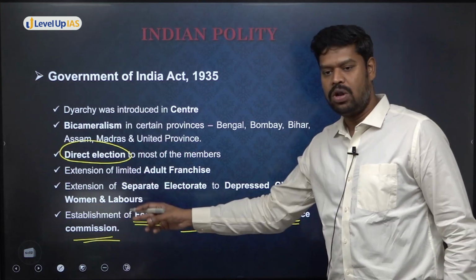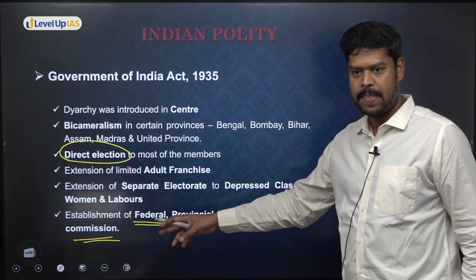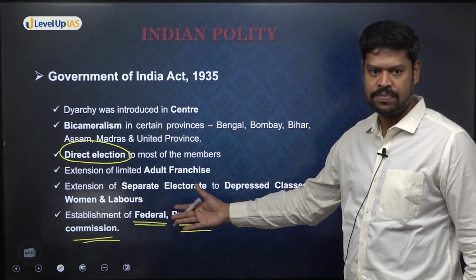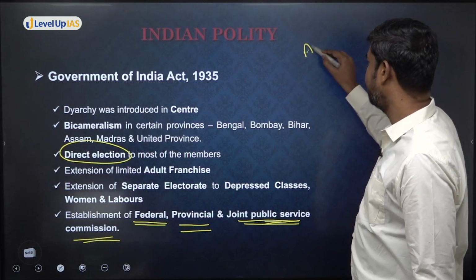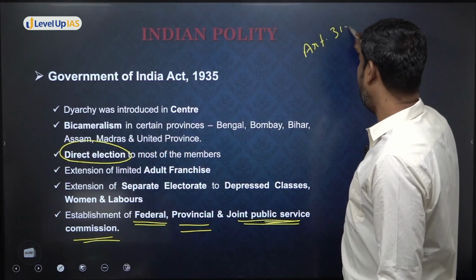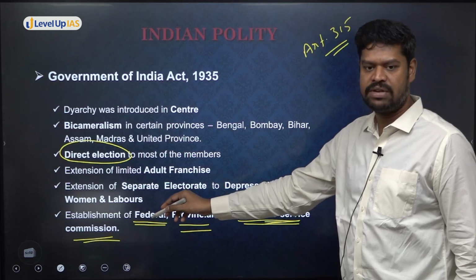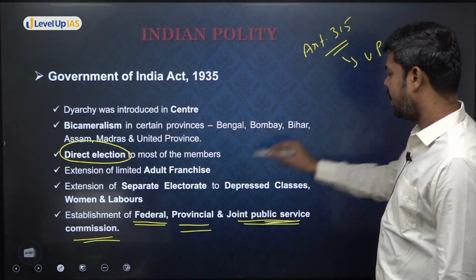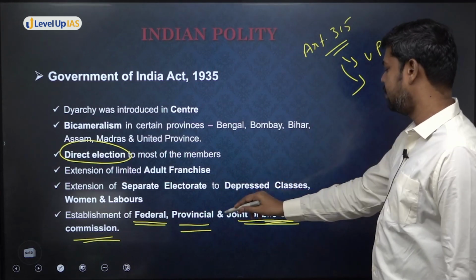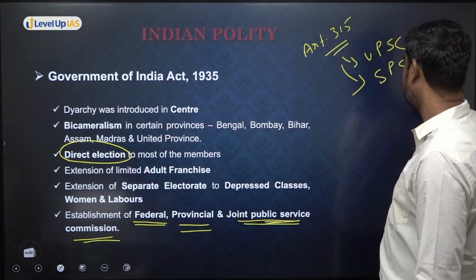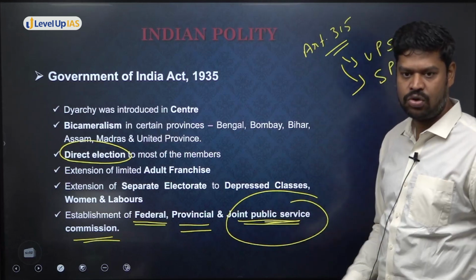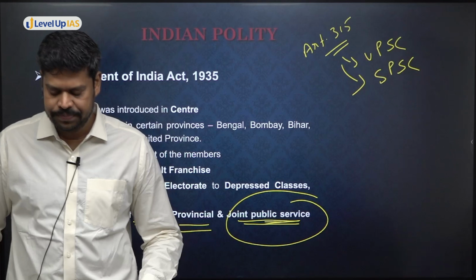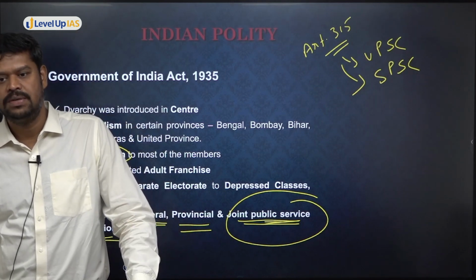Today, do you think that we have all these provisions under the Constitution? Have we carried forward this particular legacy? Under Article 315 of the Constitution, we have just renamed these. The Federal Public Service Commission is renamed as the Union Public Service Commission, and the Provincial Public Service Commission as the State Public Service Commission. What about this Joint Public Service Commission? Do you have the provision in the Constitution today?